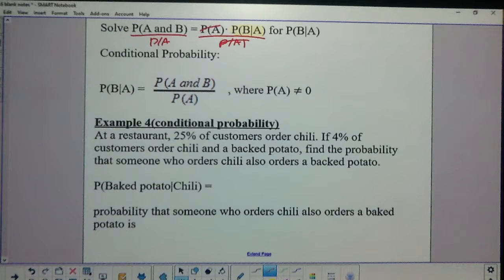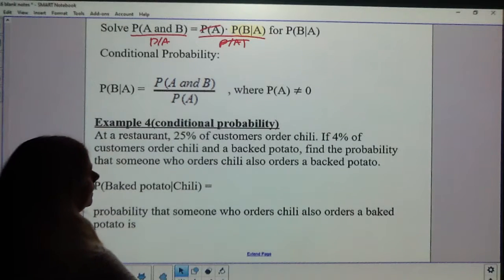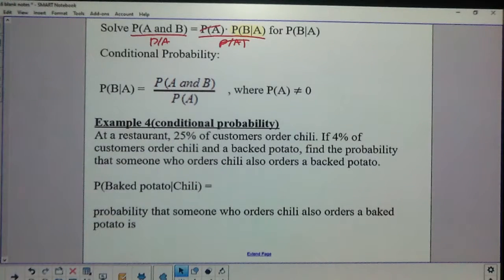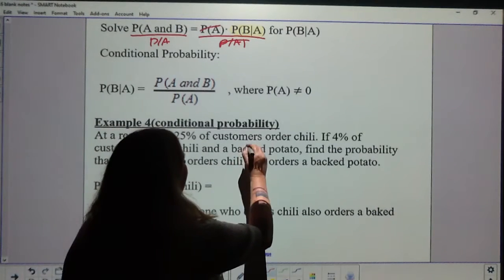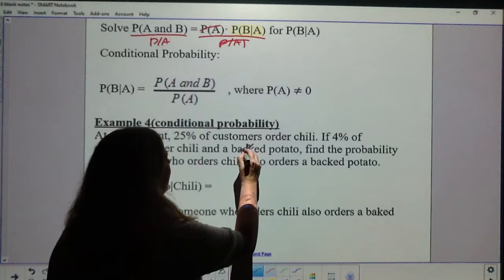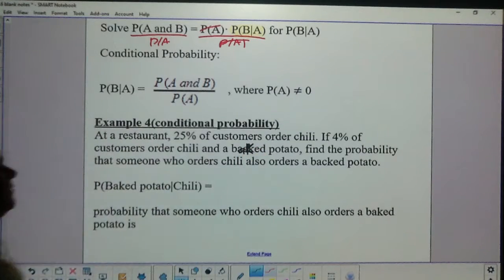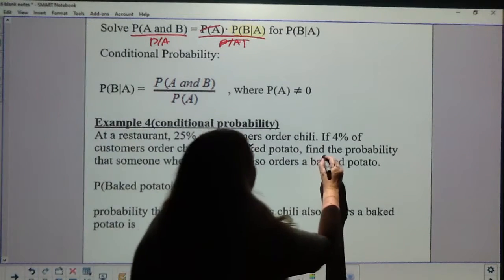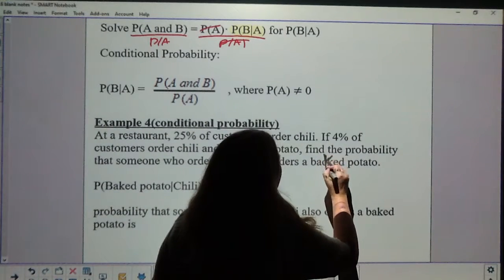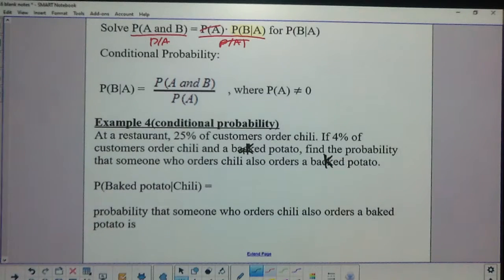So at a restaurant, 25% of customers ordered chili. If 4% of the customers ordered chili and a baked potato, find the probability that someone who orders chili also orders a baked potato.